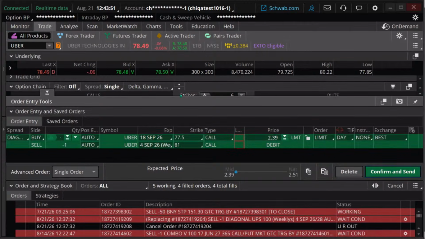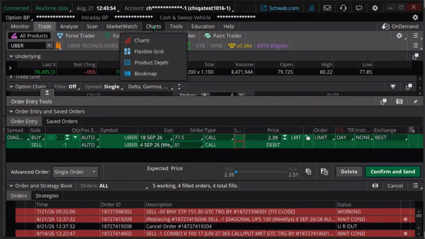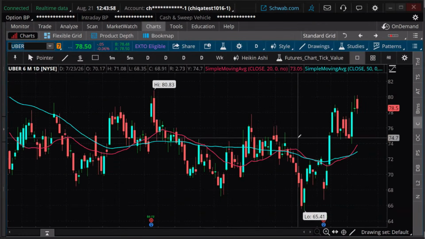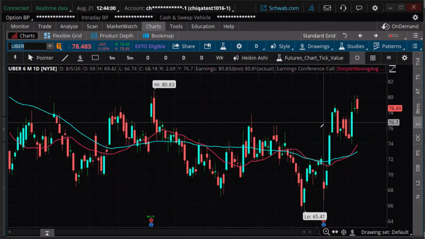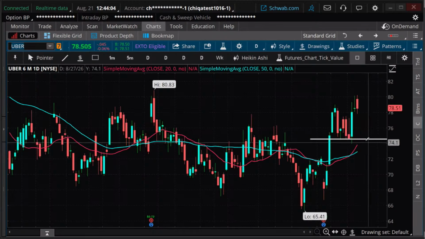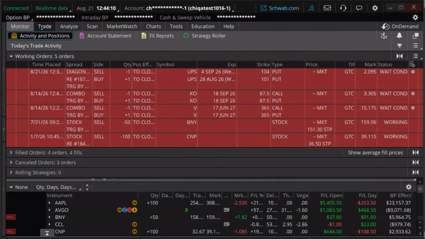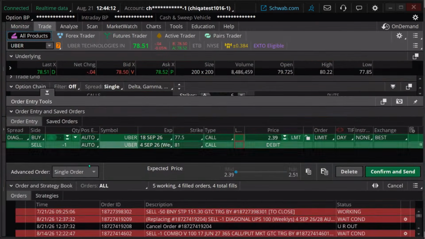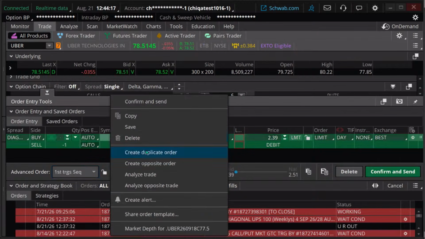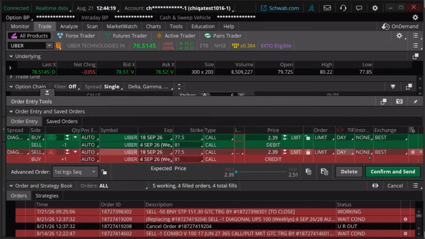And again, if I want to put in an exit, I'll probably decide, well, look, maybe this is a support level. If we break below here, I'm out of there. I'm going to exit that trade. So we'll say 74, we're out. I can do that. First trigger sequential, right click, create opposite order, put on my gear.